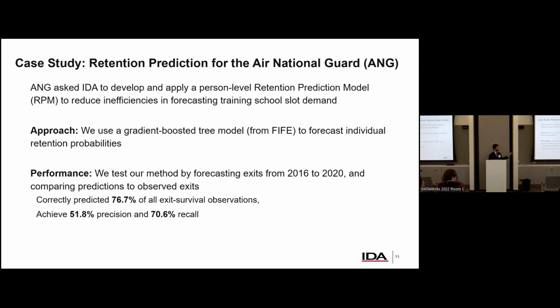So in order to do so, we actually used a gradient boosted tree model. This is one of my favorites. I think it's one of a lot of people's favorites because it does really well. In fact, as the lead developer for XGBoost points out, it usually wins most of the Kaggle competitions. So it's lighter than neural networks and it's fantastic. So that's what we use here, and we do that to predict 5-year intervals, 5-year predictions for whether someone's going to exit service.